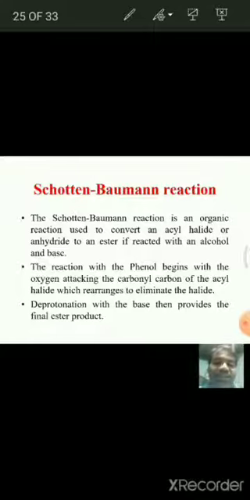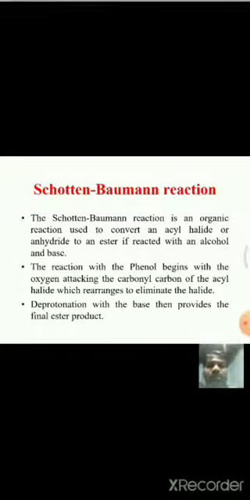First of all, the oxygen of the phenol attacks at the carbonyl carbon of the acyl halide, and then it rearranges to eliminate the halide. Then afterwards the deprotonation takes place in the presence of base, and it forms the ester.